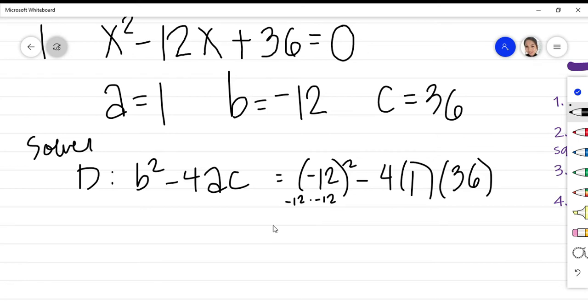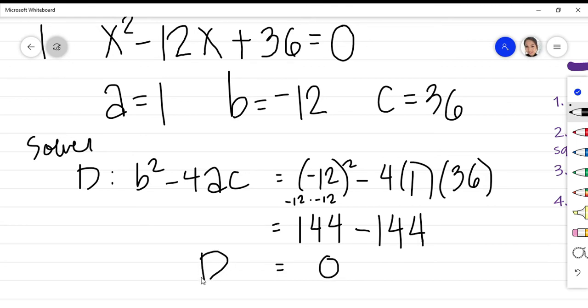That is 144, minus 4 times 1 times 36, that is equivalent to negative 144 or minus 144. So 144 minus 144 is 0. So our discriminant is 0.